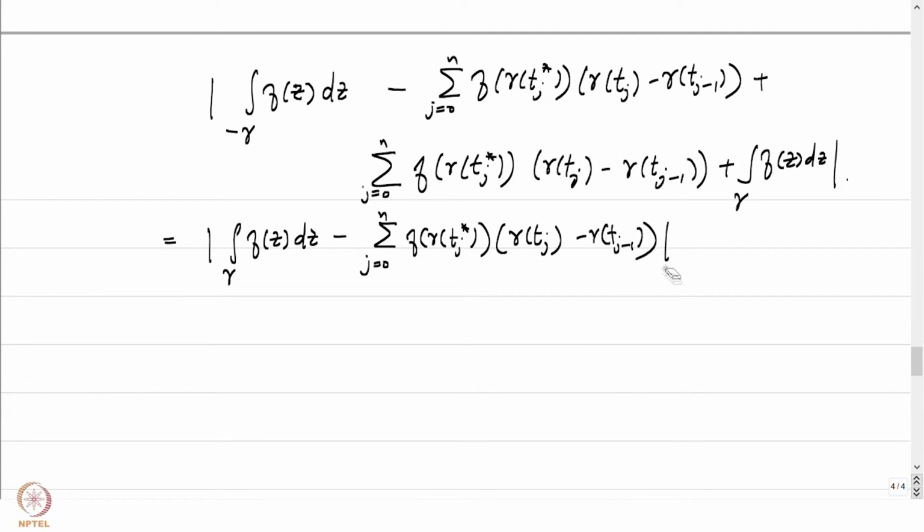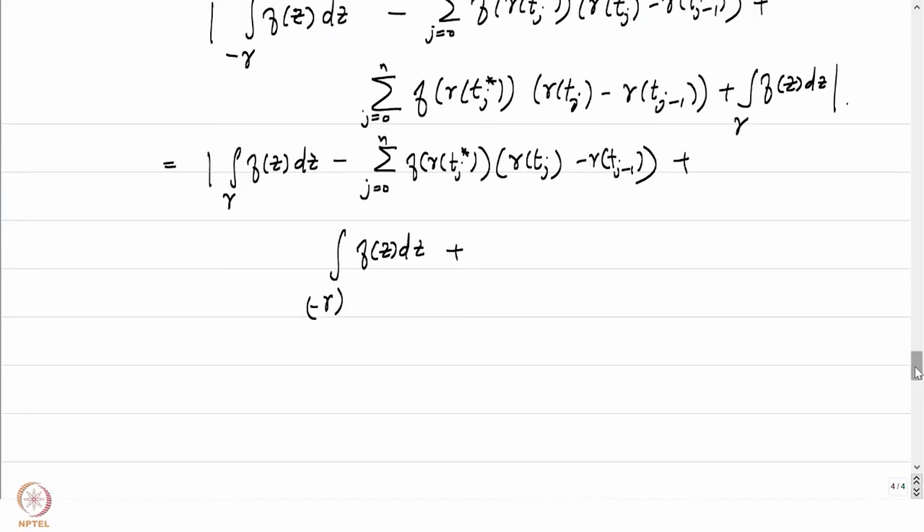Before we use the triangle inequality, let's rewrite the other term. So this term is taken care of, this term is taken care of. And the next term would be the integral of f of z dz over minus gamma. Everything else has been the same; every other term has been retained.